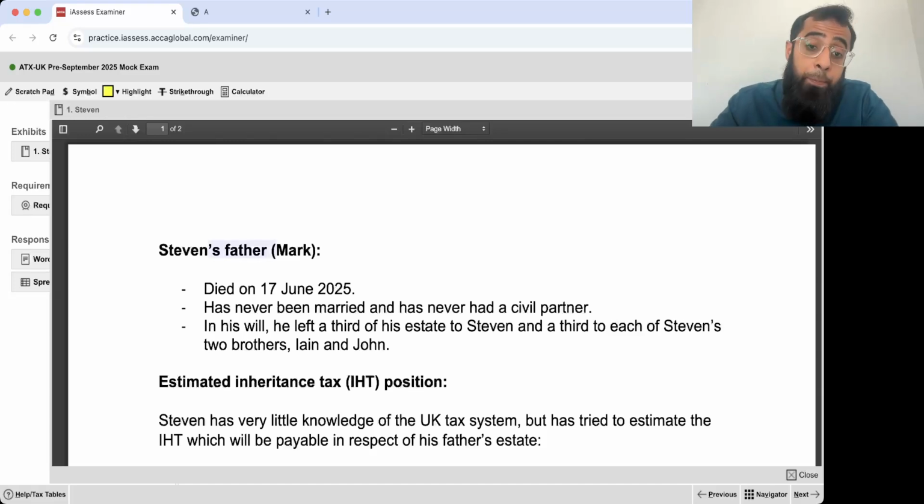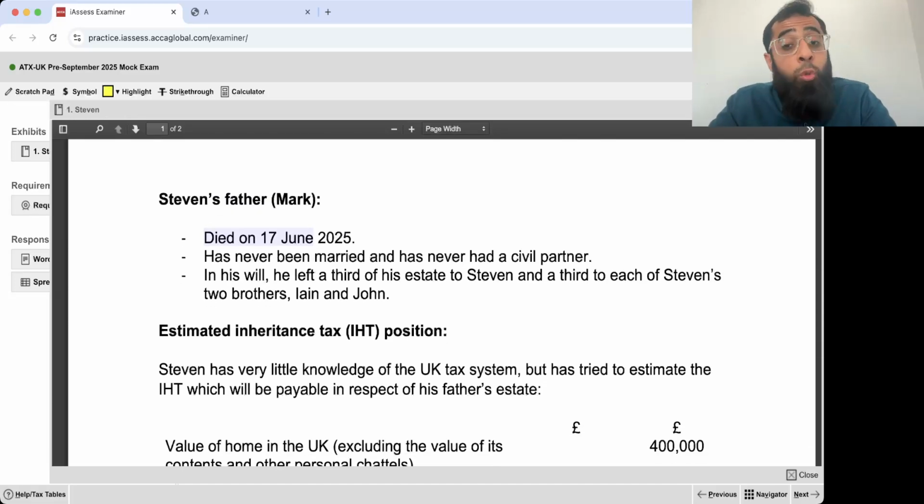Stephen's father, Mark, died on 17th June 2025. Stephen's father has never been married and has never had a civil partner. In his will, he left a third of his estate to Stephen and a third to each of Stephen's 2 brothers, Ian and John. So basically, when Mark died, he divided his death estate in 3 parts: 1/3 to Stephen, 1/3 to his brother Ian, and 1/3 to his brother John. He had never been married nor had a civil partner. He has 3 children, Stephen, Ian, and John.